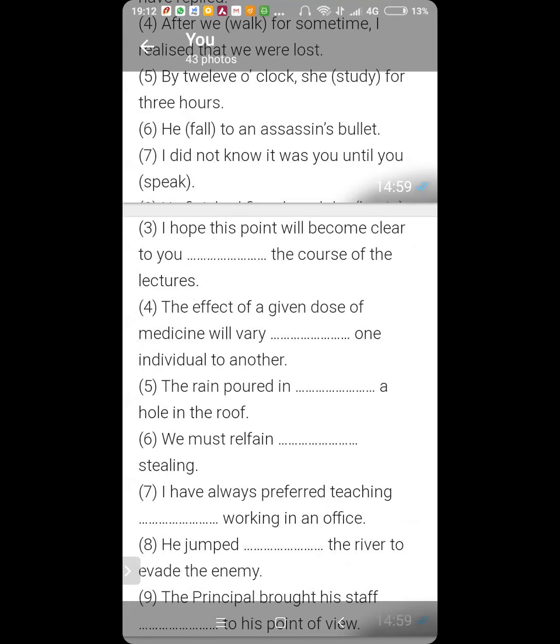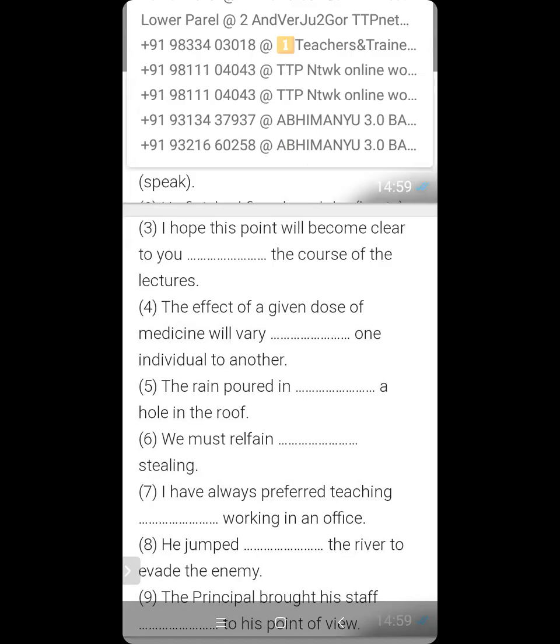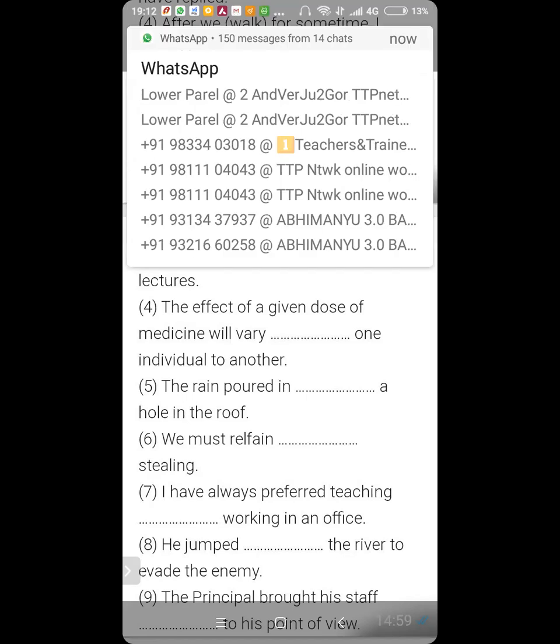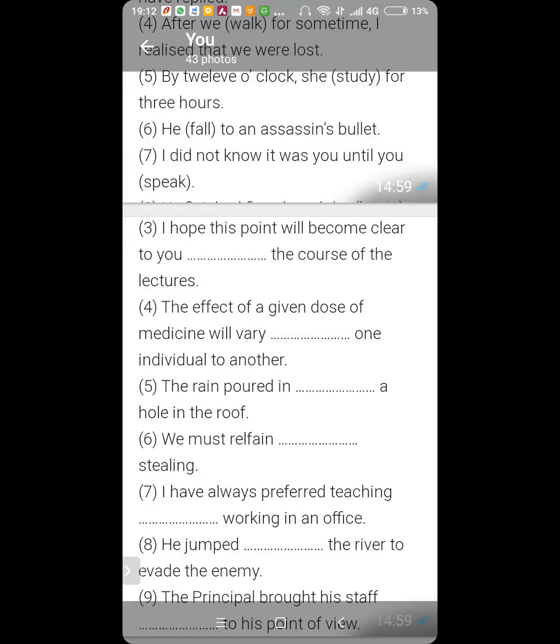Now, number 4. The effect of a given dose of medicine will vary from one individual to another. Yes, things vary from one person to other. So after the verb vary, from is used most of the time.